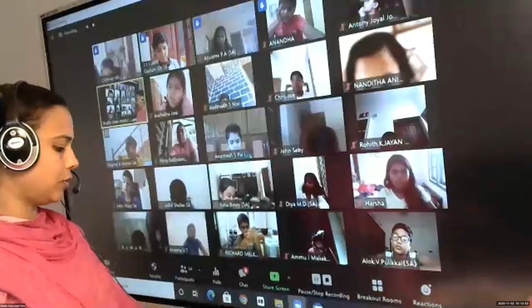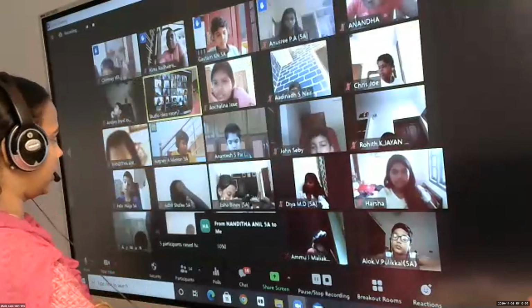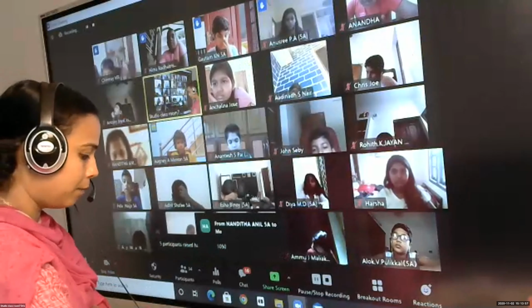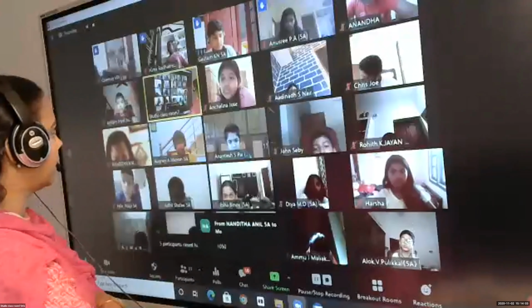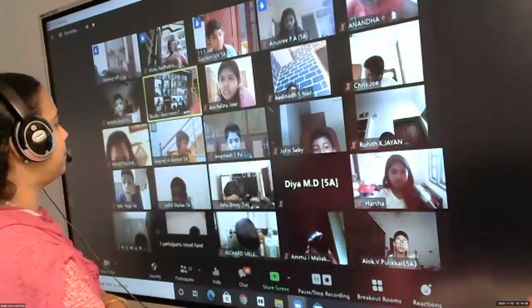From this 1050, you have to find the cost of one chocolate. That is milk chocolate. In the same way, you have to find out for the dark chocolate, and find out which is cheaper.